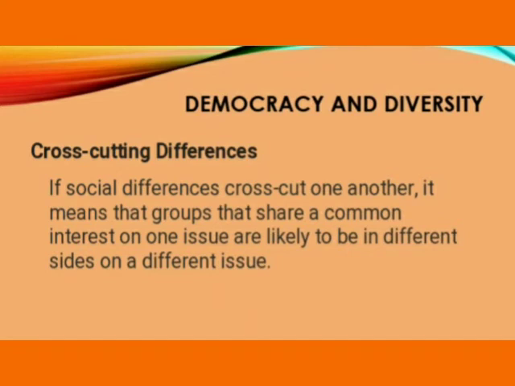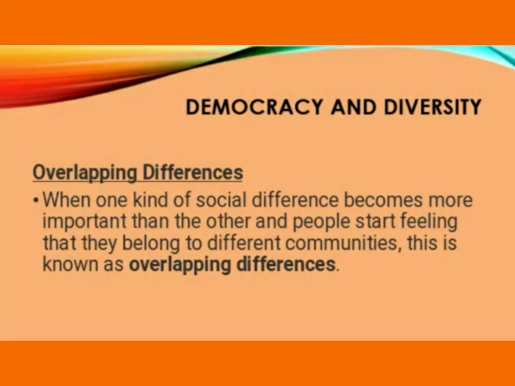Now let's look at the cross-cutting differences. If social differences cross-cut one another, it means that groups that share a common interest on one issue are likely to be on different sides on a different issue. On some matters, there might be agreement on a particular issue and on some matters, there might be disagreement on another issue.